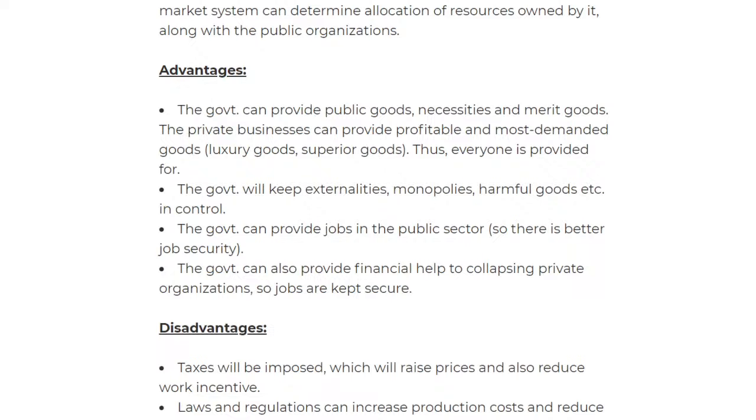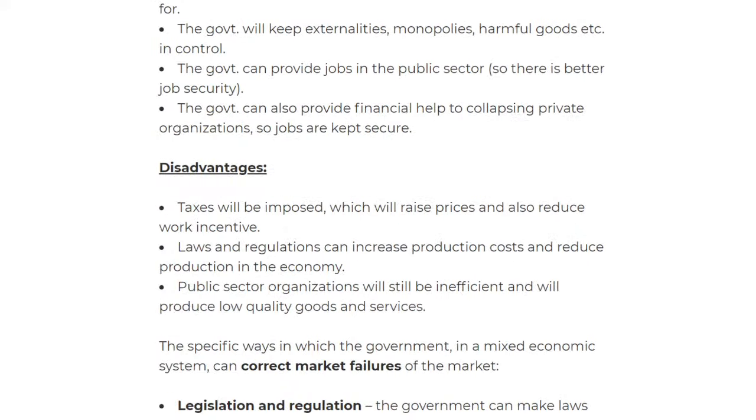Okay, then we move on, and let's have a look at the disadvantages of this. You can see the advantages, the disadvantages. So it's quite like it depends. Okay, and we're now gonna have a look at this. So let's have a look at the disadvantages now, and let's start with the taxes that will be imposed.